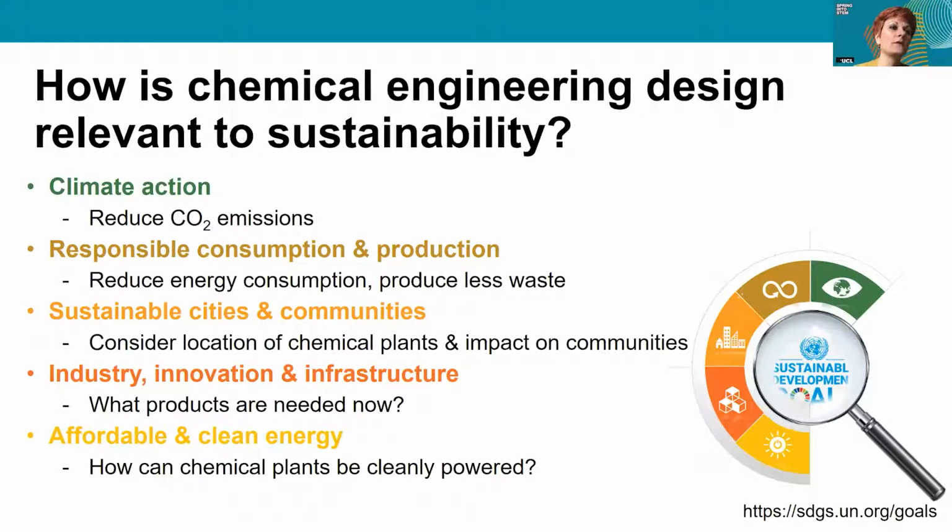In terms of responsible consumption and production, chemical engineers would be, through that process design cycle that I've been outlining, trying to design processes where there's a reduction in energy consumption and also a reduction in the amount of waste that's being produced. Then in terms of sustainable cities and communities, chemical engineers can also be involved in considering the location of their chemical plants, potentially how that is situated with regards to sourcing of raw materials, and also the impact that has on communities.